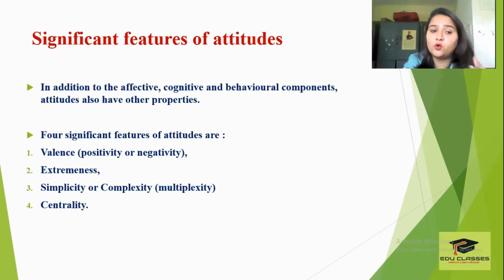We will understand what each of these terms mean, but now we are just naming them. So it will be valence, whether positive or negative, extremeness, simplicity or complexity, and centrality. These are the significant properties that attitudes have, apart from the 3 components which are affective, cognitive and behavioral.